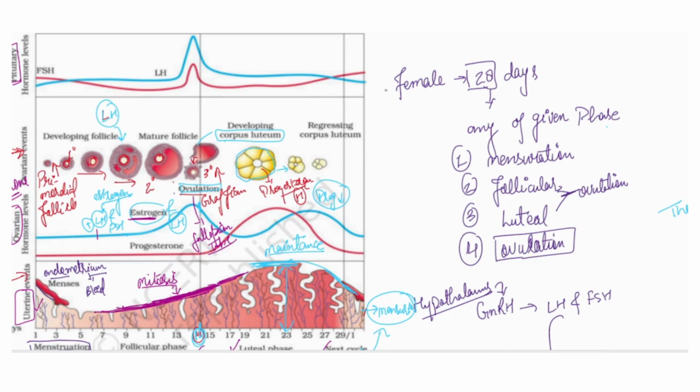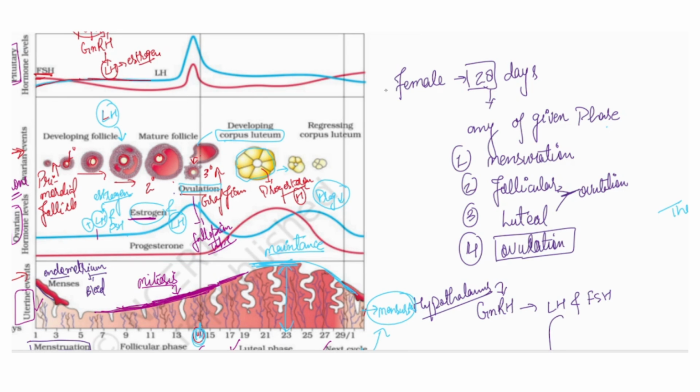But what is happening from the pituitary? As I told you already, LH and FSH both are coming in response to the GnRH from the hypothalamus. So GnRH, especially through the LH, was causing the estrogen level to increase, and the FSH was helping in the growing follicle. So at the time of the menstruation, both hormones were low, but as the menstruation is completed, the follicular phase would be starting.